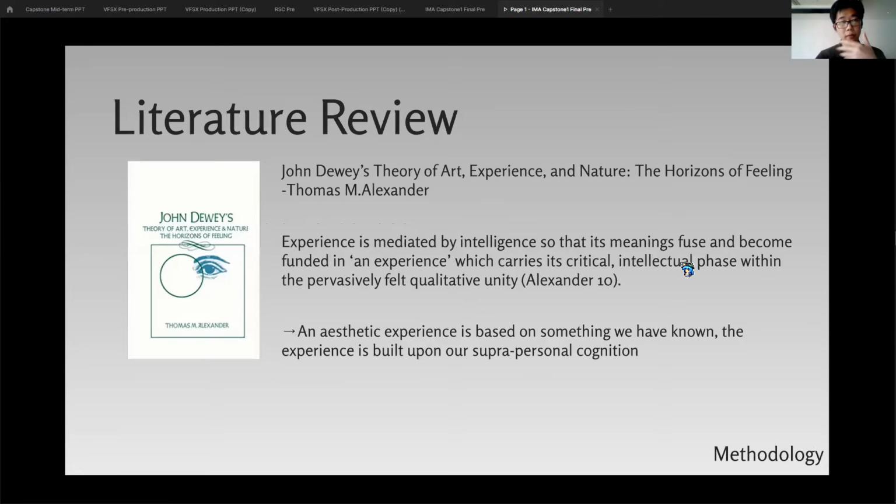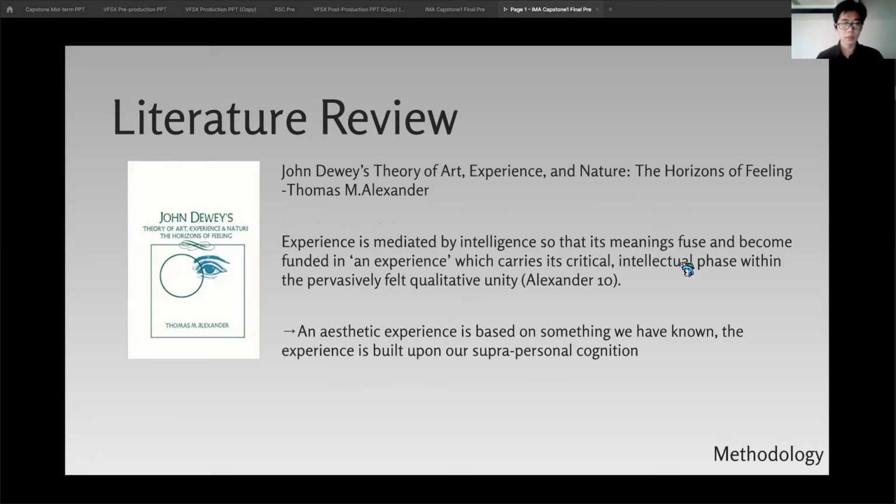The first methodology I've used is the literature review. I've looked into a book written by Thomas M. Alexander, John Dewey's Theory of Art, Experience and Nature: The Horizons of Feeling. There's a quote from the book: experience is mediated by intelligence so that its meanings fuse and become founded in an experience, which carries its critical intellectual phase within the pervasively felt qualitative unity.